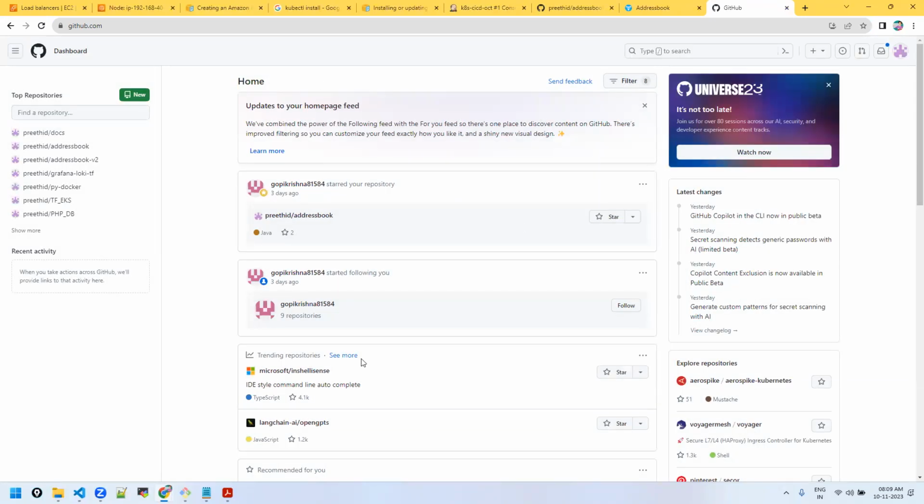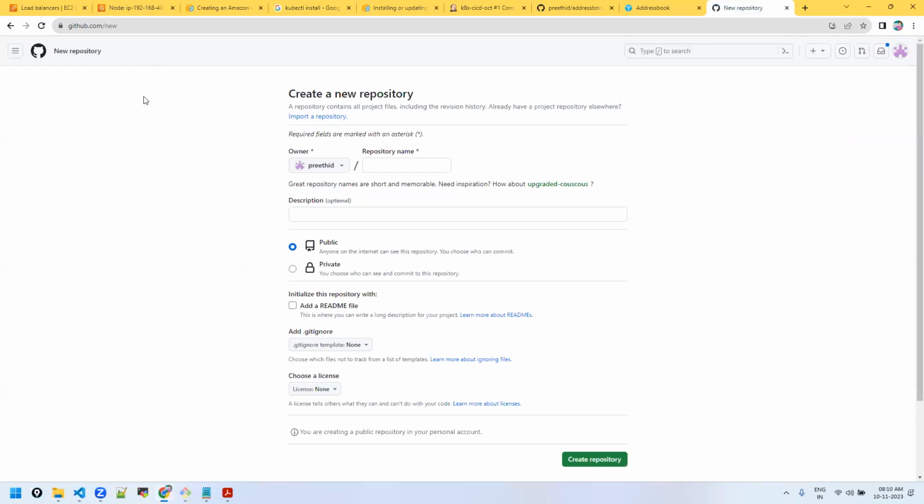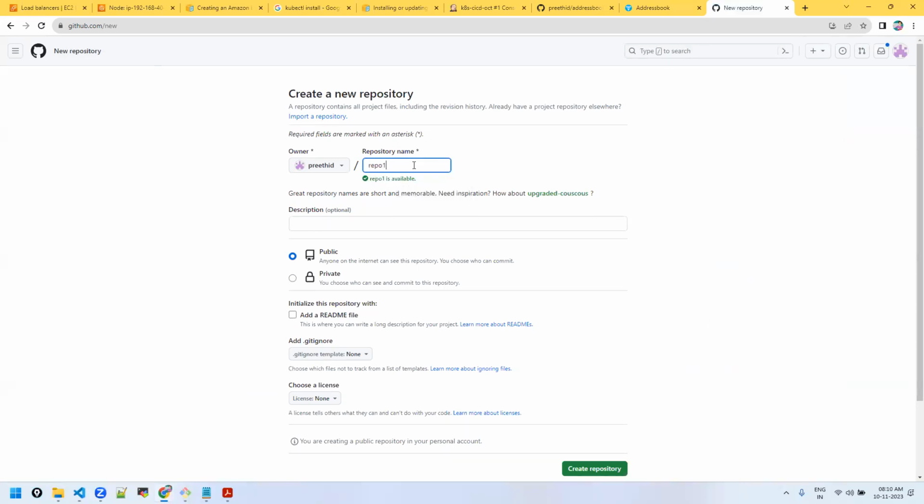Now this is a remote repository. This is my local, and I want to push to remote. So first, to push to remote, you need an address, a location. So let's go here. Give some name to your repo, like repo1. And I'm creating a public repository.